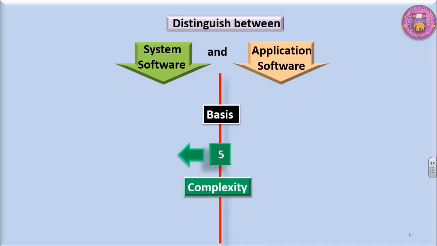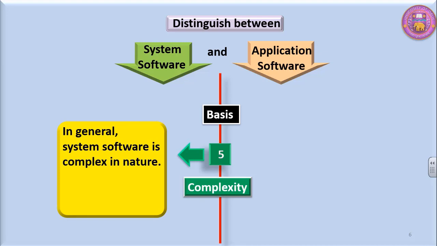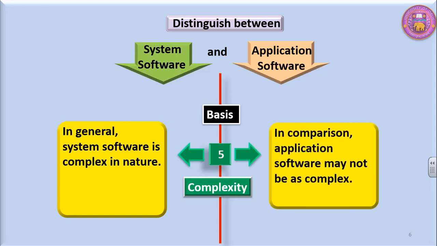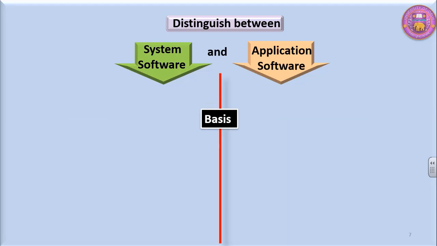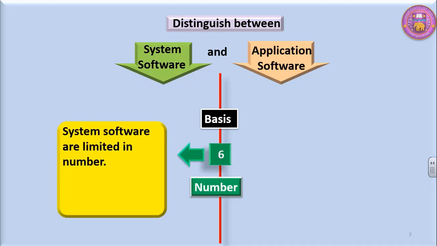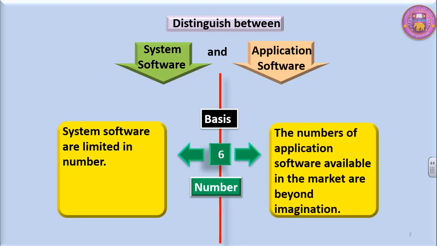Complexity. In general, system software is complex in nature. In comparison, application software may not be as complex as system software is. On the basis of number, system software are limited in number. The number of application software available in the market are beyond imagination.